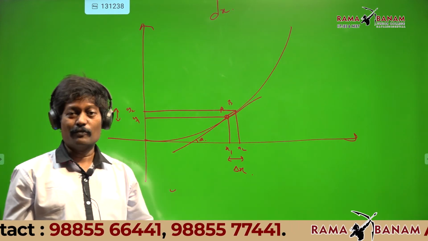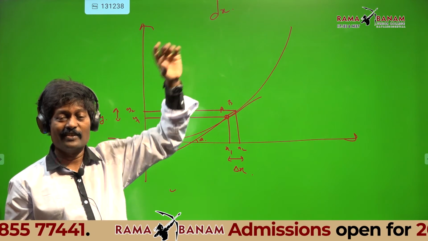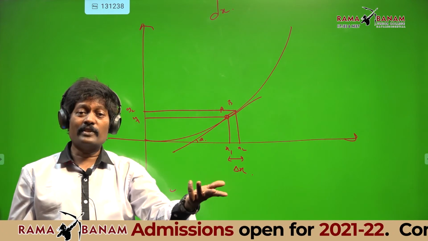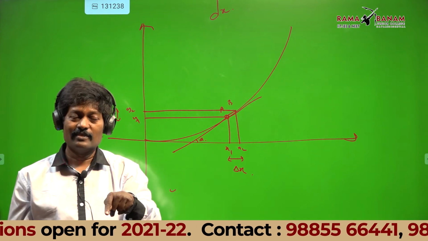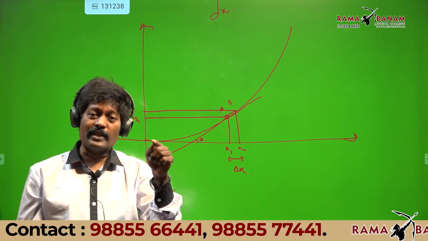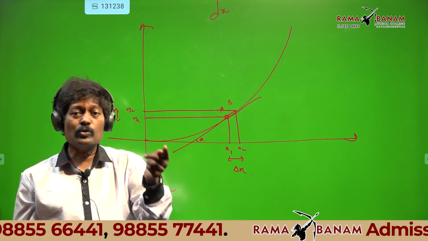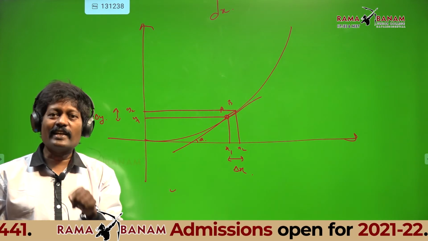See the wonderful point in mathematics. First I have taken B far away, then the slope of the line AB is not equal to the slope of the tangent at A. I wanted to make the slope of the line AB almost equal to the slope of the tangent at A. So what have I done?